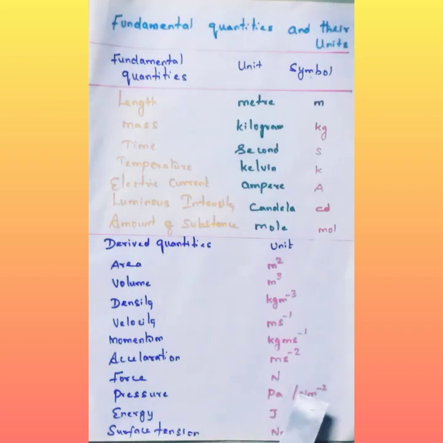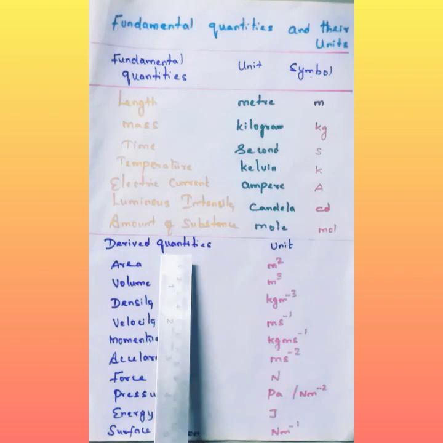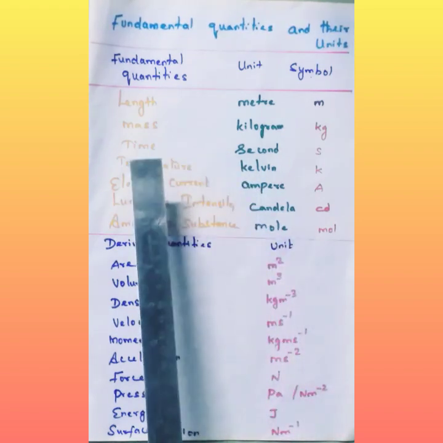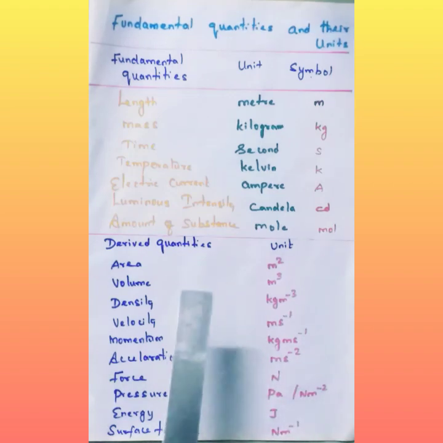Force is Newton and area is m square, so Newton per meter square. Energy is expressed in joule. Surface tension is Newton per meter. These are the derived quantities. Derived quantities and their units, and fundamental quantities with their units and symbols, may be asked in objective type questions.